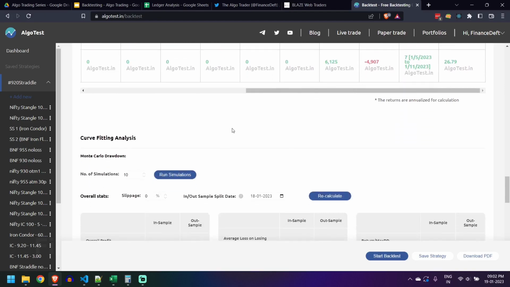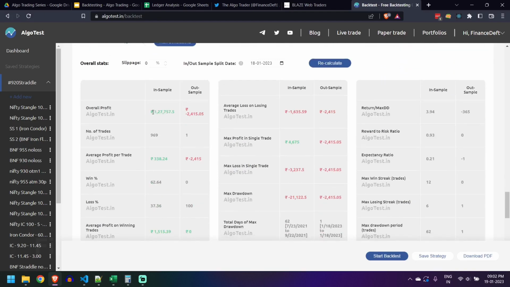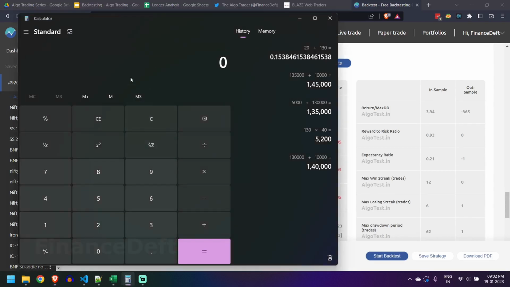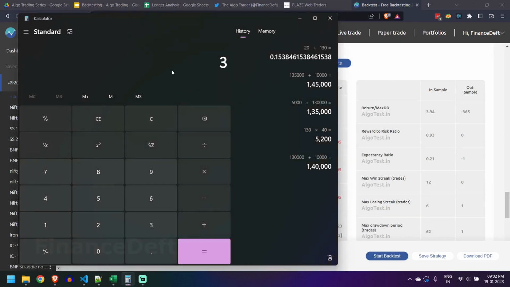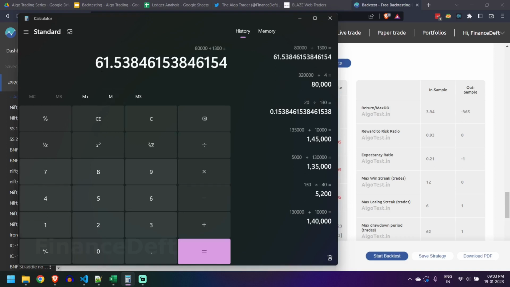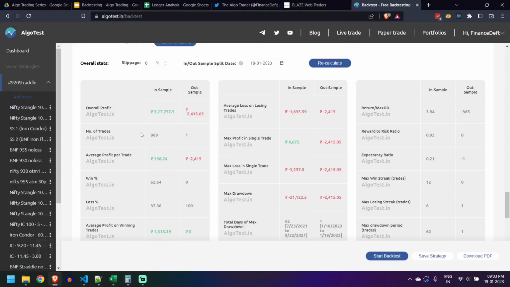So let us come down and see what we have here. This is the overall profit of this strategy. Considering we have 4 years here, 3.2 lakh will be 80,000 per year. If you consider a capital of 1 lakh 30,000, it will be about 61 percent per year, which is not bad. Again, I'm not claiming these returns for this strategy. It is before charges, before slippages and everything. So let us see other things.